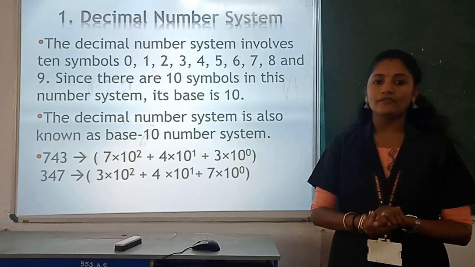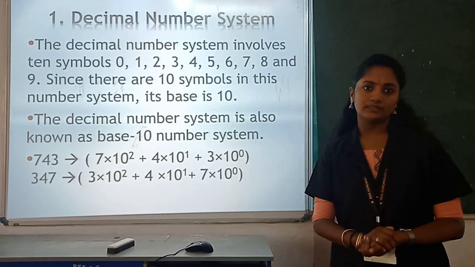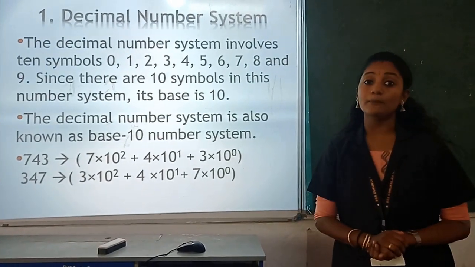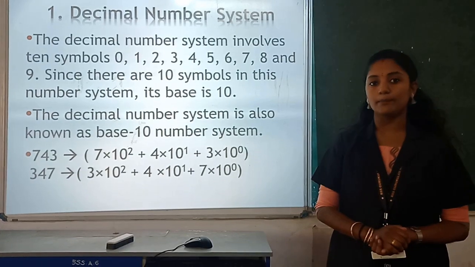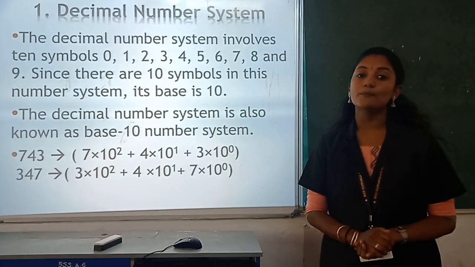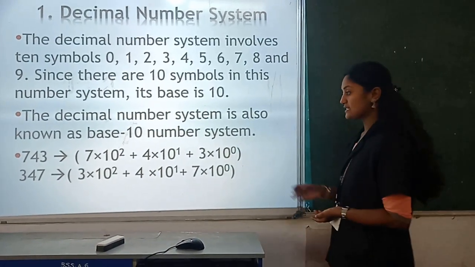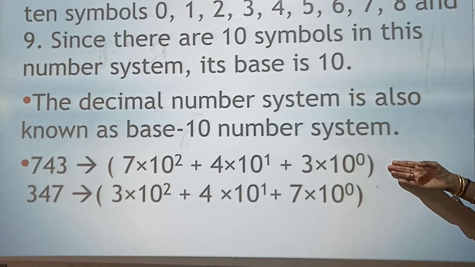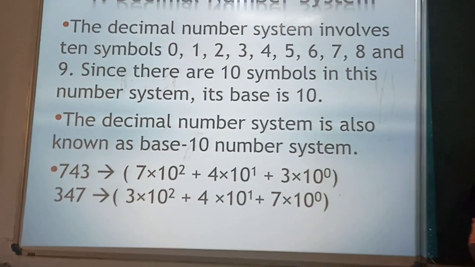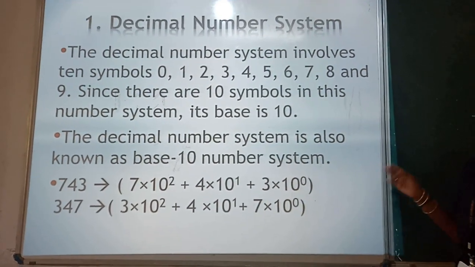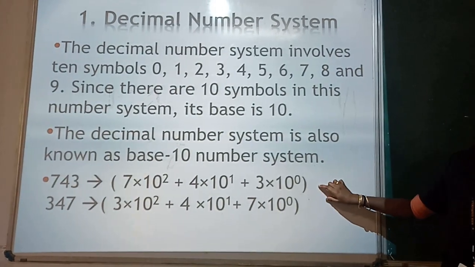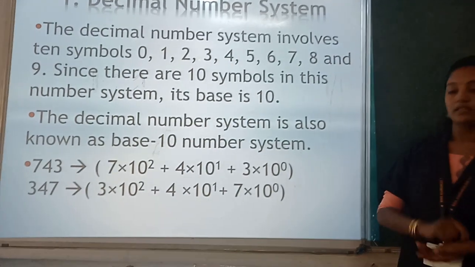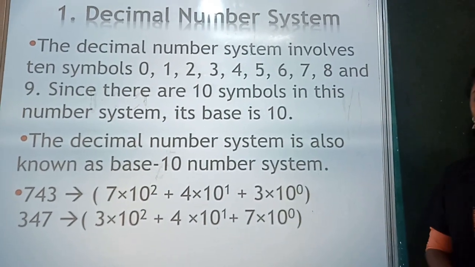Now, have you heard about the word place value? You have already studied it in lower classes. What is place value? Place value is the position of a digit in a number. See here two examples, 743. We can expand it in this form: 7 into 10 raised to 2, likewise. So what does place value mean here? 10 raised to 0, 10 raised to 1, these are the place values.